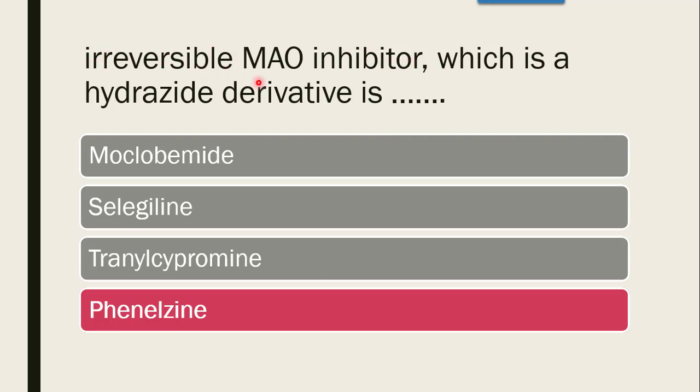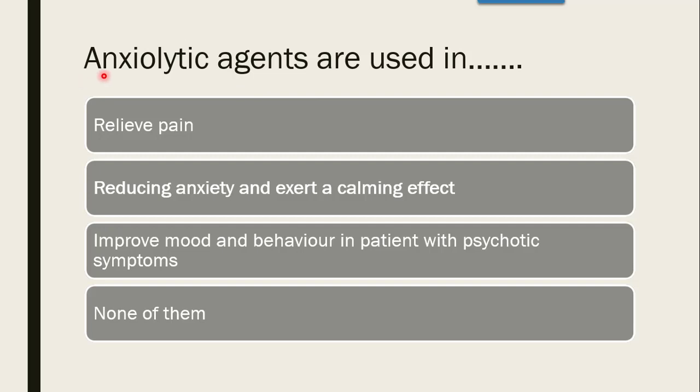Next question is, anxiolytic agents are used whether in relieving the pain, reducing the anxiety and exerting a calming effect, improving the mood and behavior in the patient with psychotic symptoms, or none of them. The correct answer is, since the name is anxiolytic agent, to break the anxiety, they reduce the anxiety and exert a calming effect.